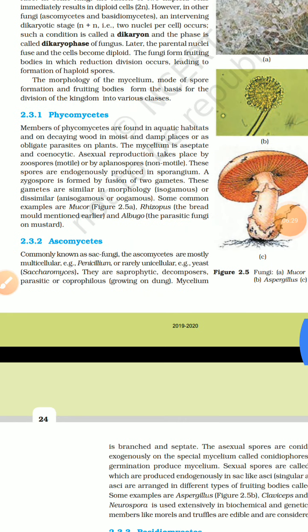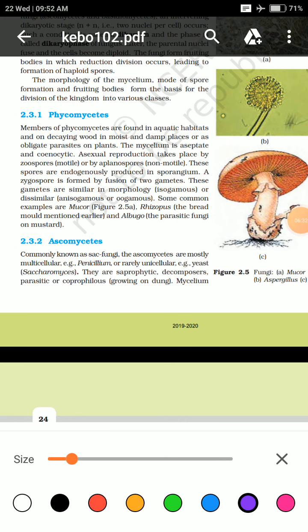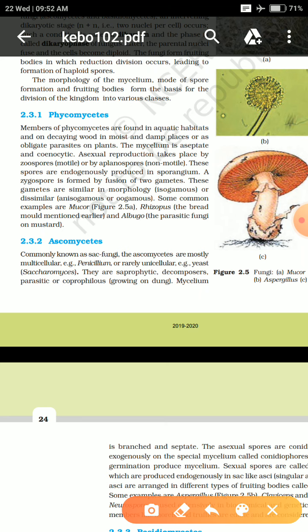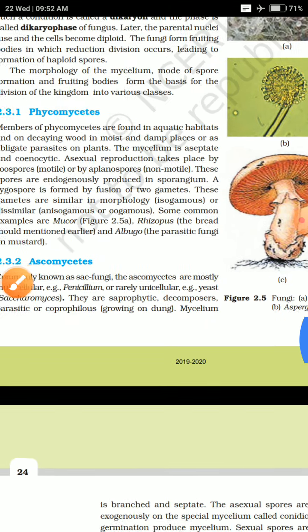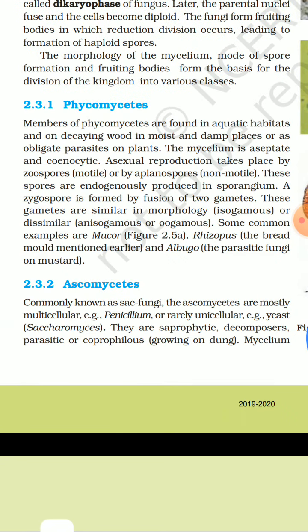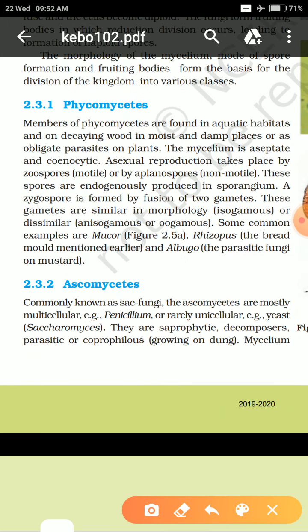Now, further discussing, we can also say one thing about the mycelium which we are discussing here: the mode of reproduction or the spore formation is also different. They have an asexual type of reproduction with the help of zoospores, which are movable, and also aplanospores, which are not movable. So either zoospores or aplanospores are present in them for asexual reproduction. They are also parts of a certain type of phycomycetes member.